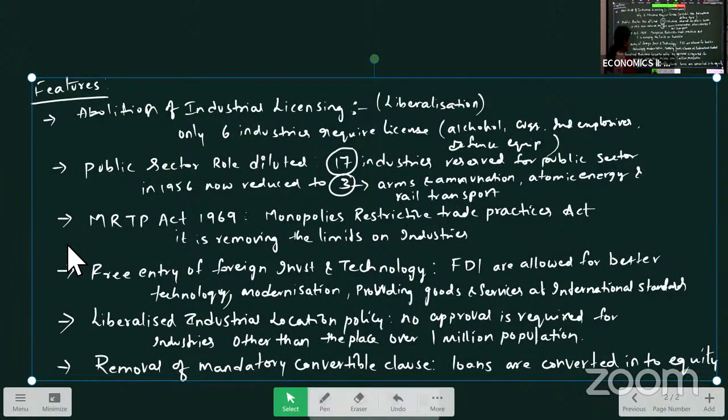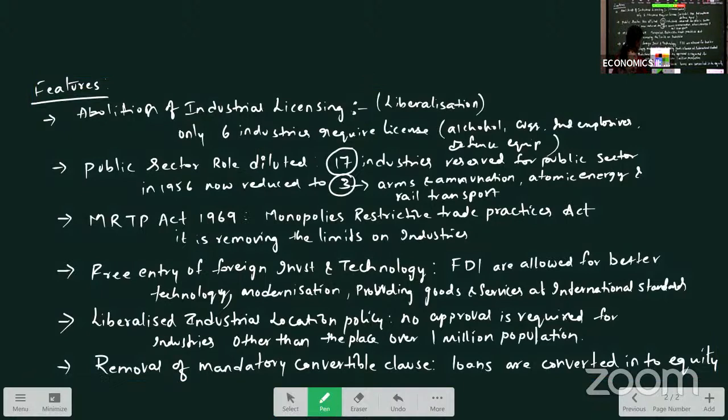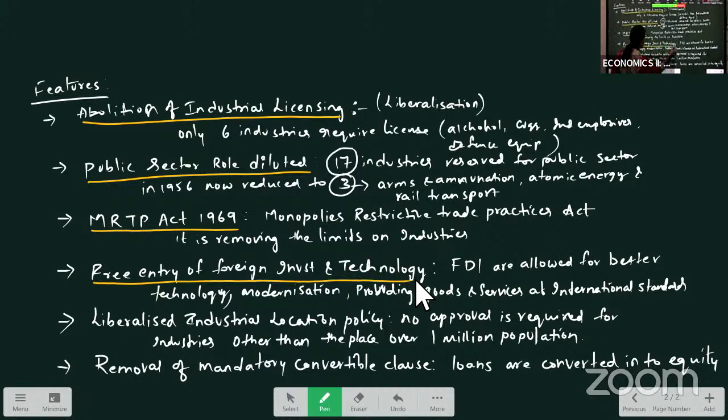Okay, so see here, what are the features of 91 policy? Abolition of industrial licensing, public sector role diluted, MRTP Act 1969, free entry of foreign investment and technology, liberalized industrial location policy, and removal of mandatory convertible clause.